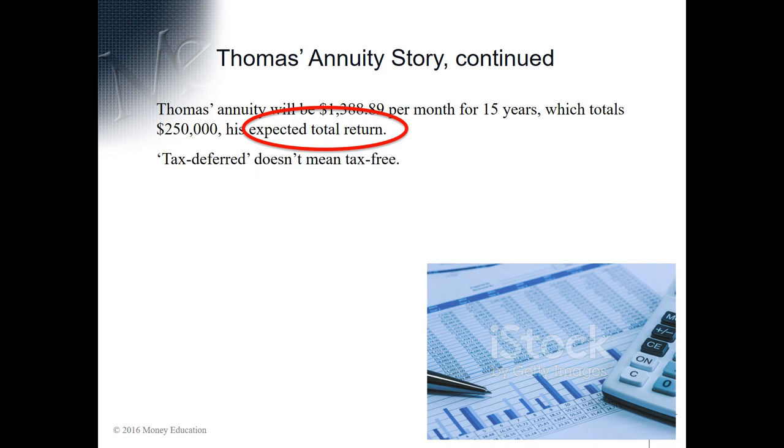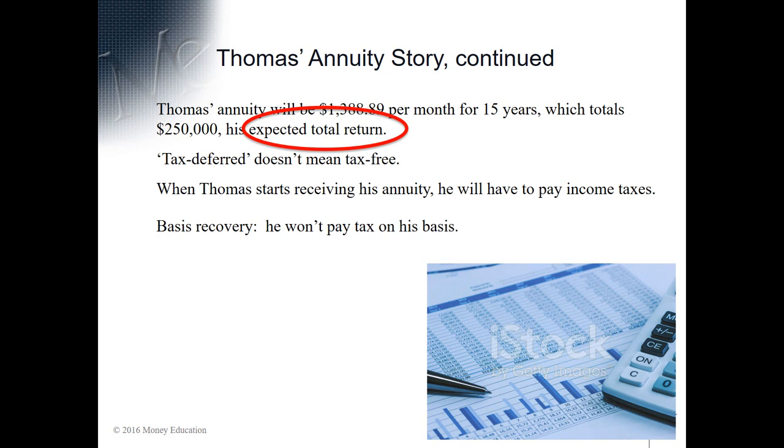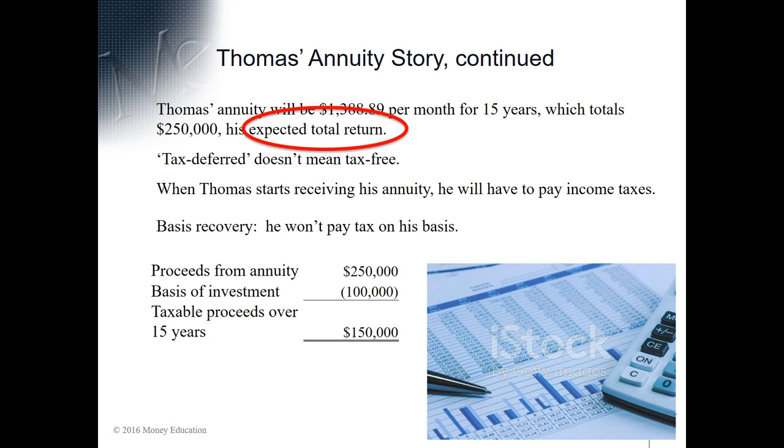Now again, of course, tax deferred does not mean tax free. So far, Thomas hasn't paid any income tax, but when he starts receiving his annuity, at that time, he will have to pay income taxes. Now we have this concept again of basis recovery, so he will not pay tax on his basis. Over his lifetime, he expects to receive $250,000. The basis of his investment is $100,000, and so he will be taxed on the difference of $150,000 ratably over 15 years.